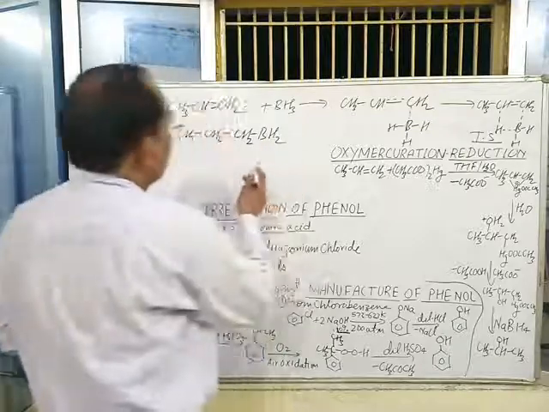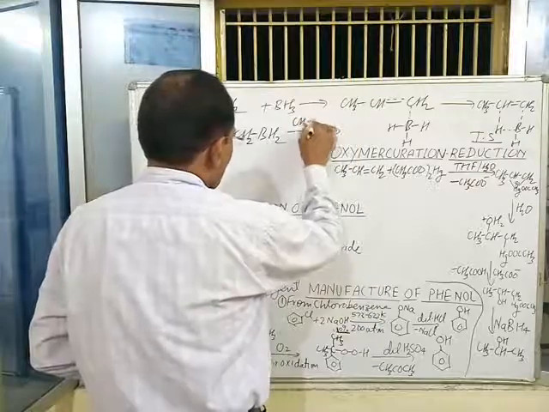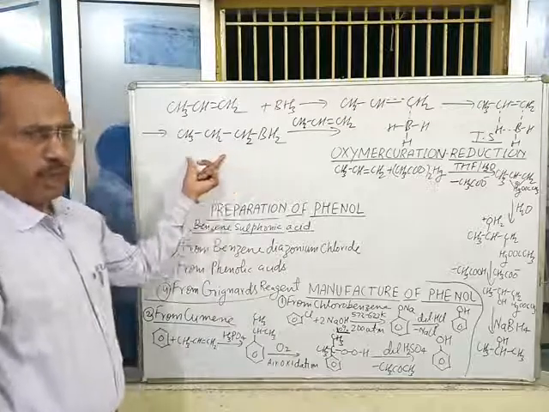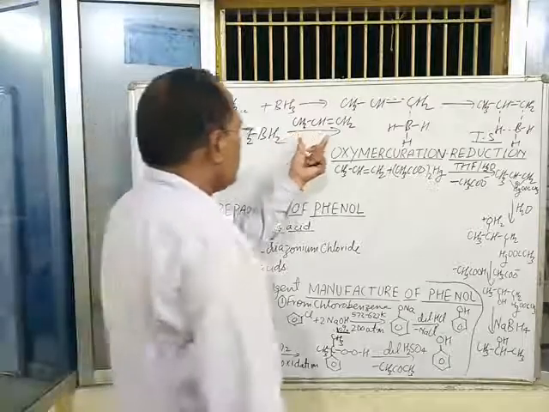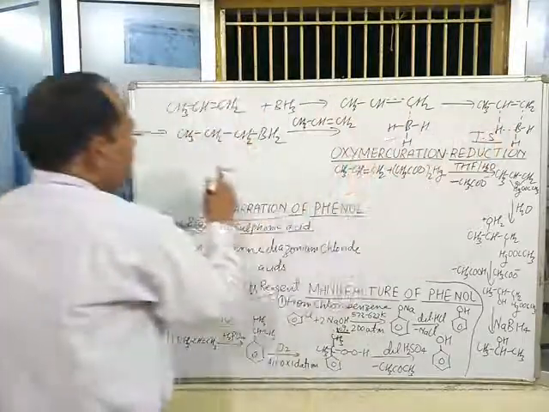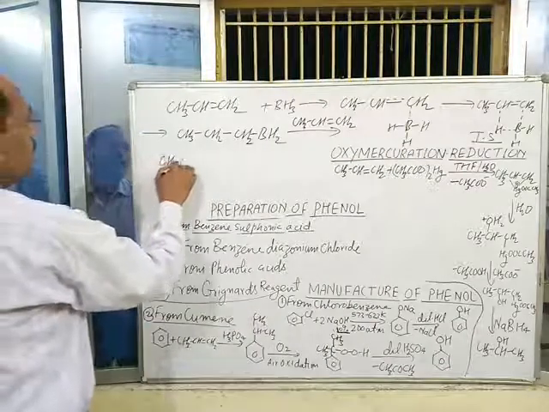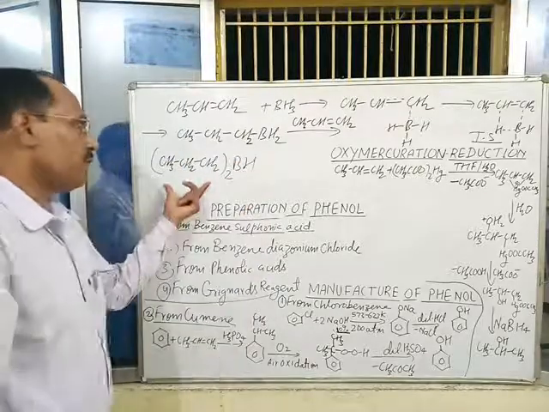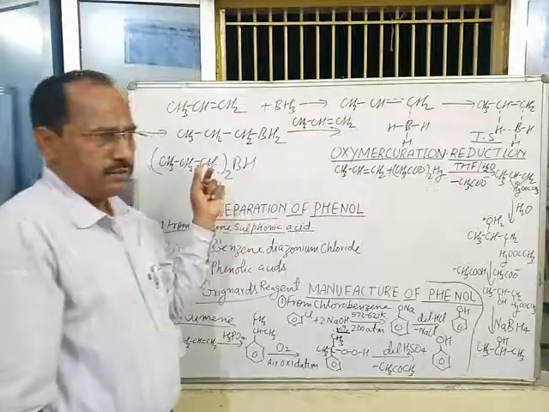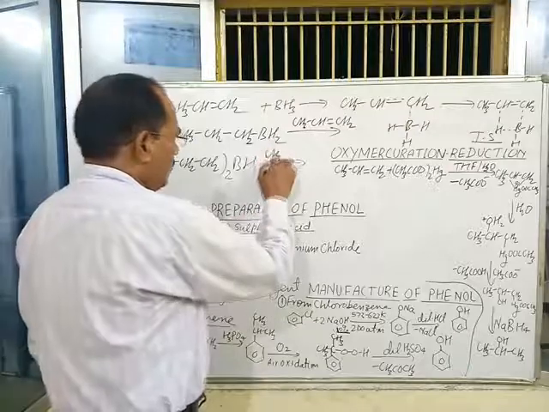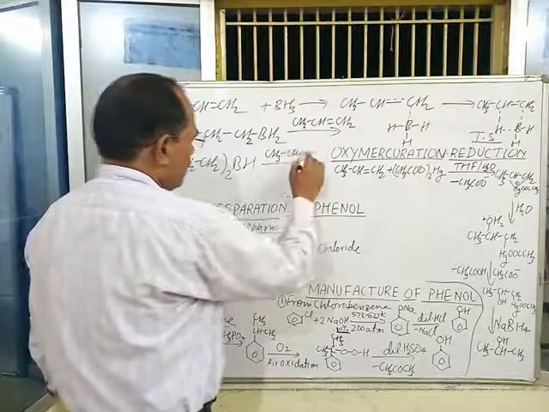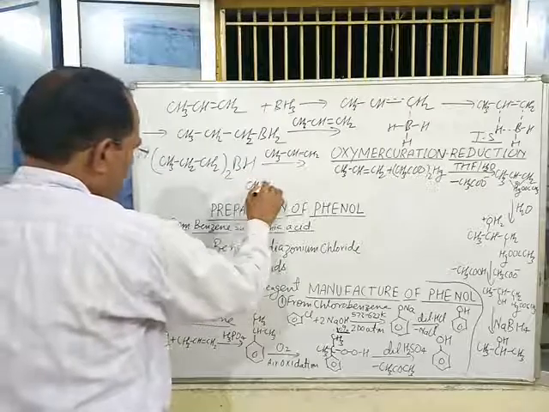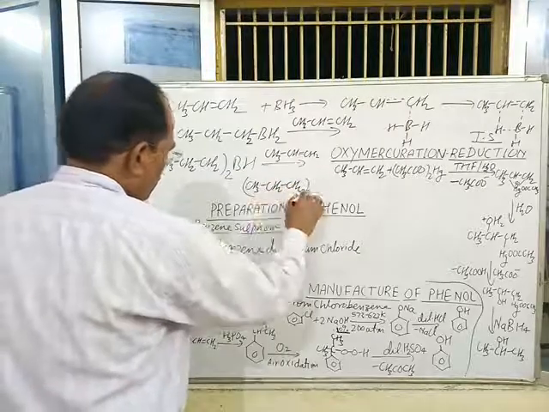The second molecule of alkene adds to this alkyl borane, and after that, by the same process, dialkyl borane is formed, (CH3CH2CH2)2BH. When the third molecule of alkene is added to it, trialkyl borane is formed, (CH3CH2CH2)3B.